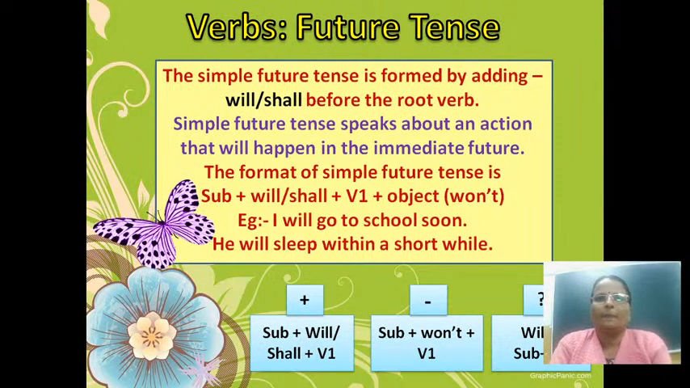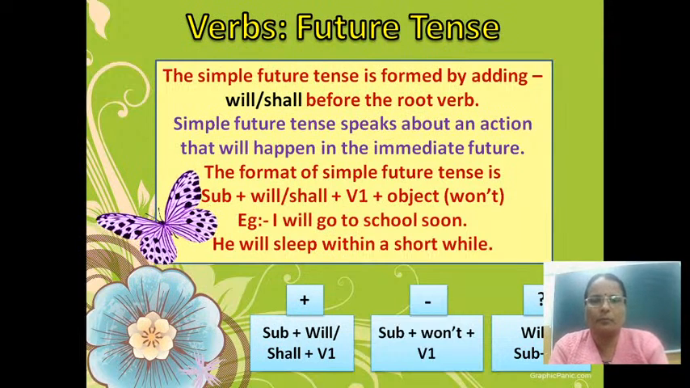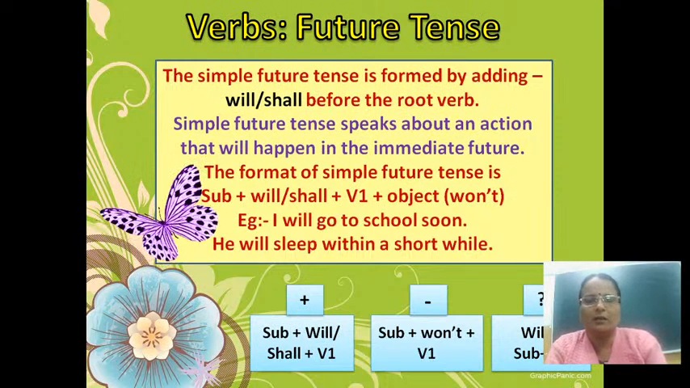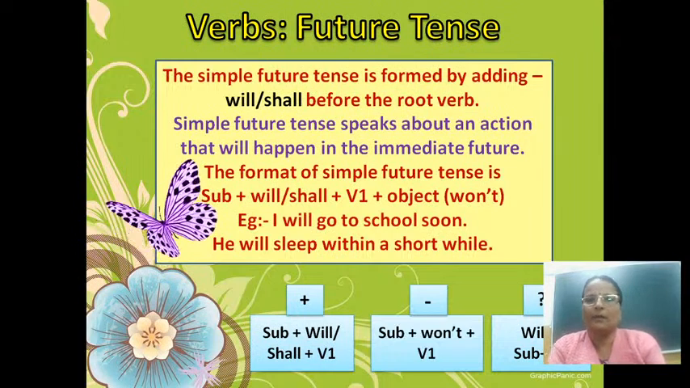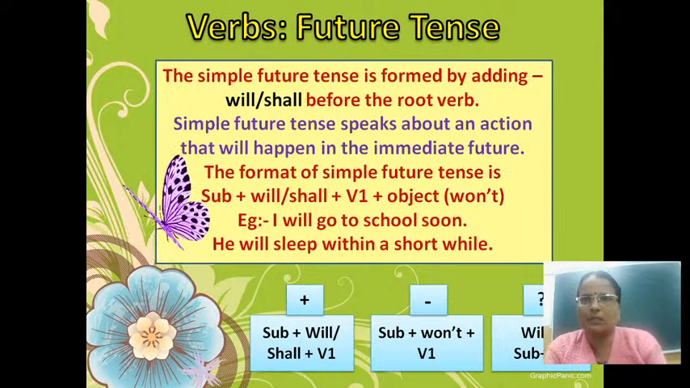So if you have to make positive sentences in simple future tense, the format is written here. Positive means positive sentences. Subject plus will or shall plus V1, the base form of the verb. And if we have to frame negative sentences in simple future tense, then we use subject plus won't plus V1. Already we have discussed these two.